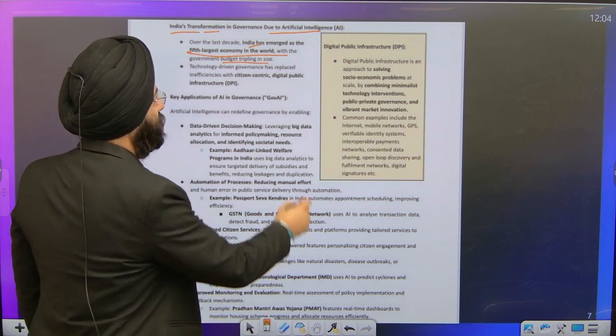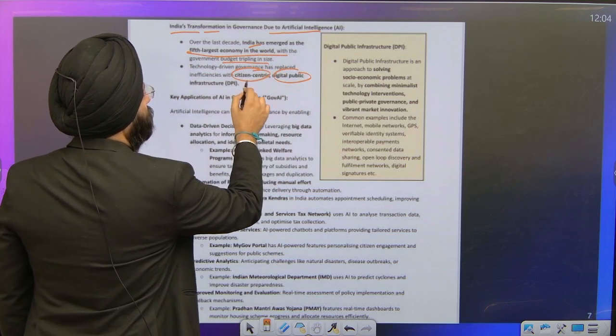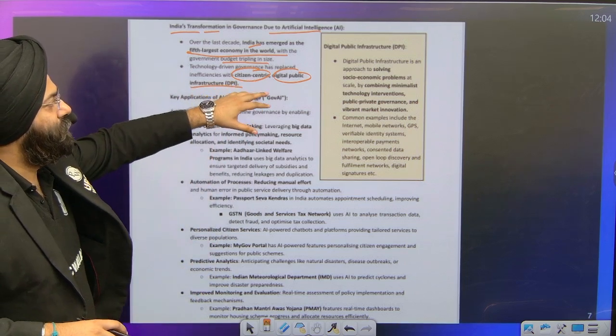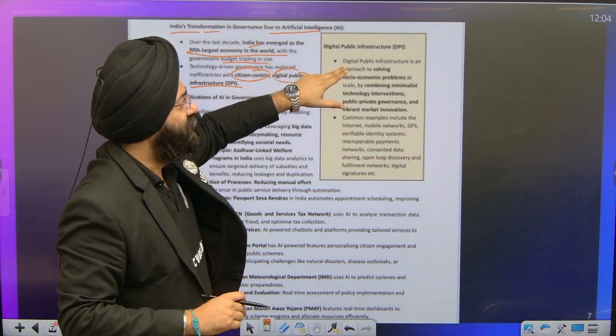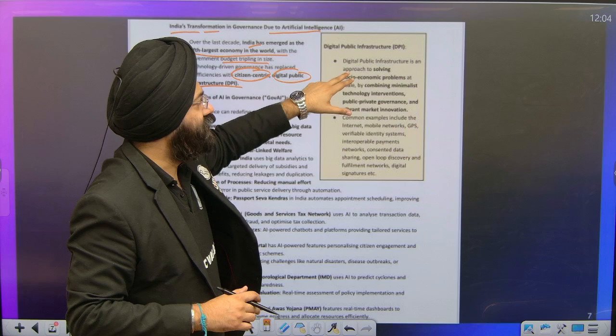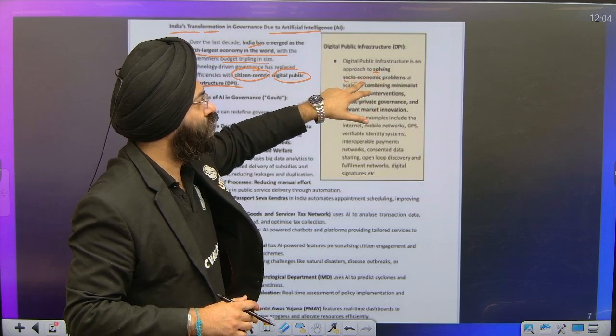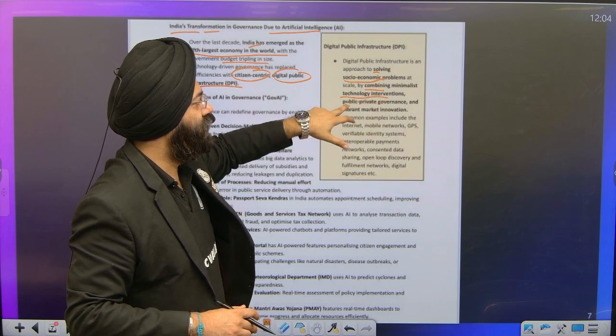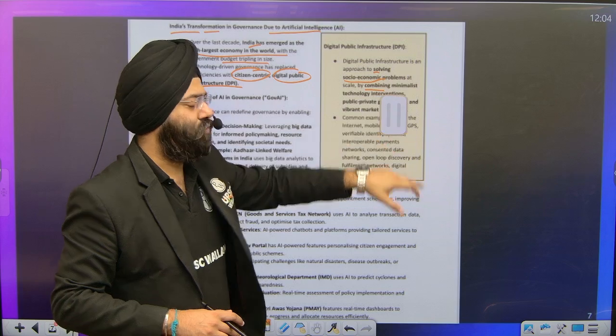Now, over here, citizen-centric digital public infrastructure, all these things become very, very important. Now, the question will come, what is digital public infrastructure? Please understand. Digital public infrastructure basically means an approach in solving socio-economic problems by combining minimalistic technology intervention, public-private governance, and vibrant market innovation.